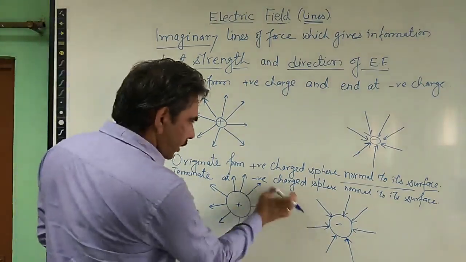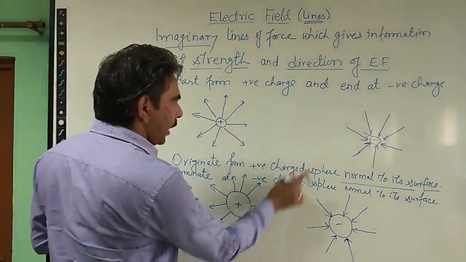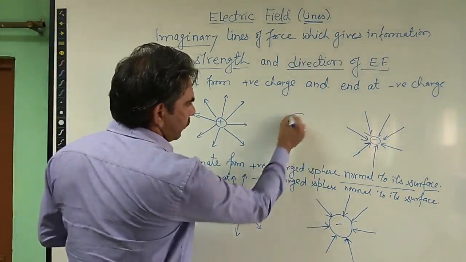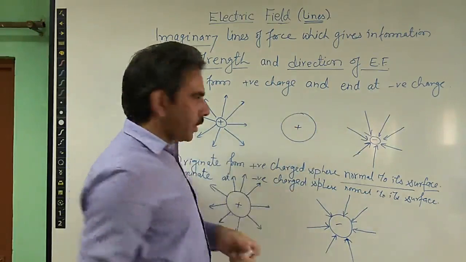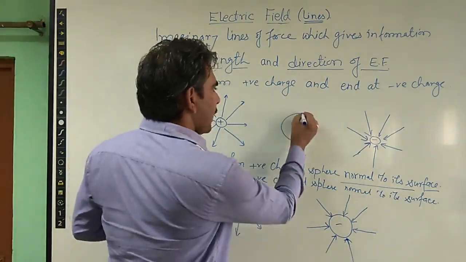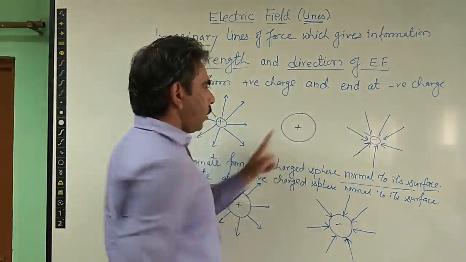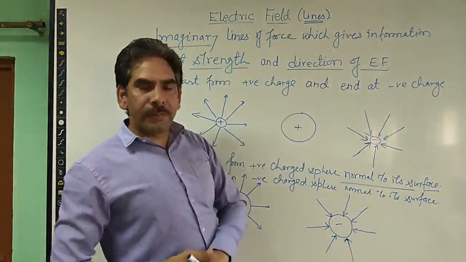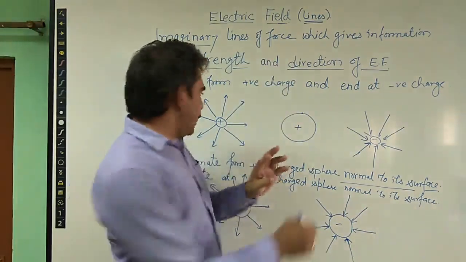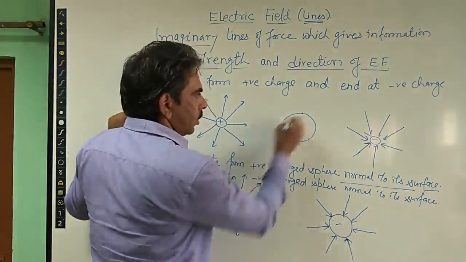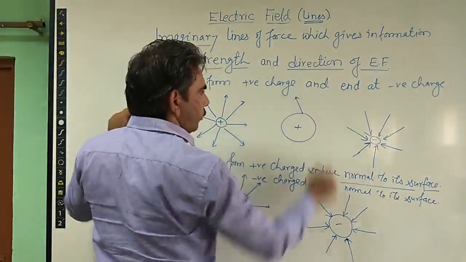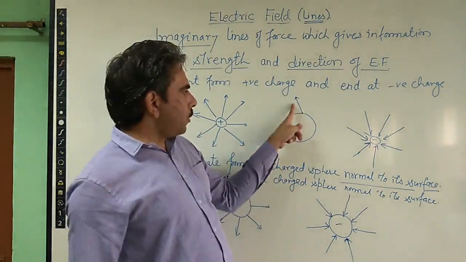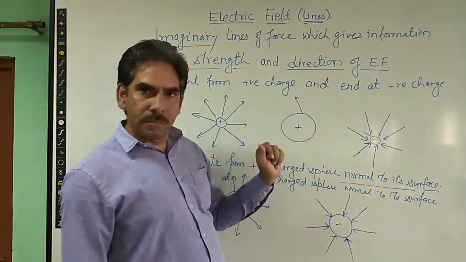Suppose for this property, I am just explaining it here. Suppose that we have this spherical object, it carries some positive charge, for example, or you can also take the example of negative charge. Suppose at this point, the electric field line, or we can say line of force, is not normal, but along some different direction. For example, this. It is not making a right angle with the surface, right?